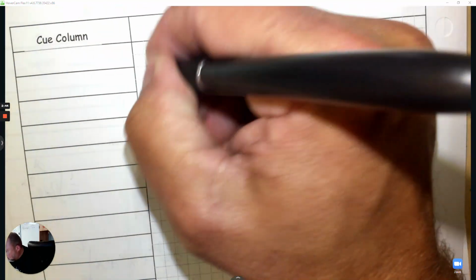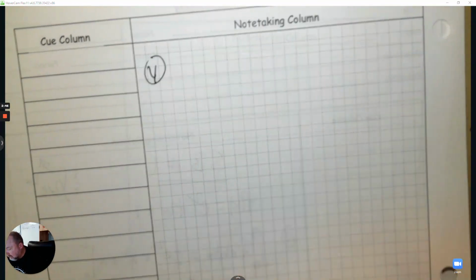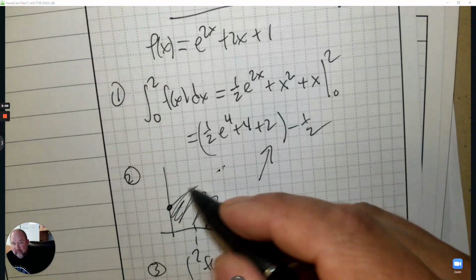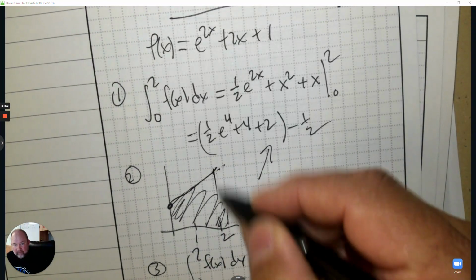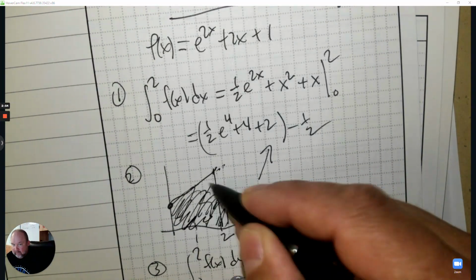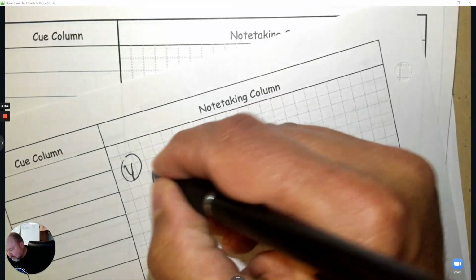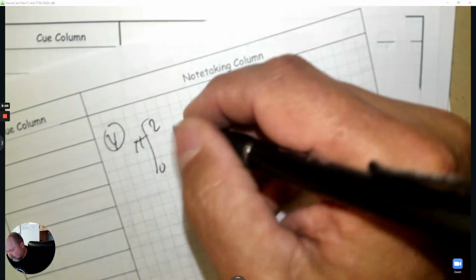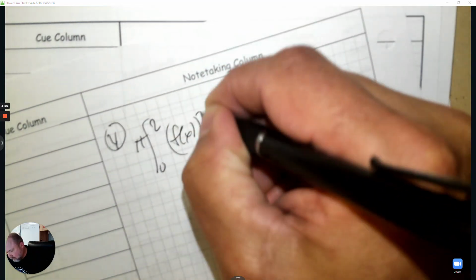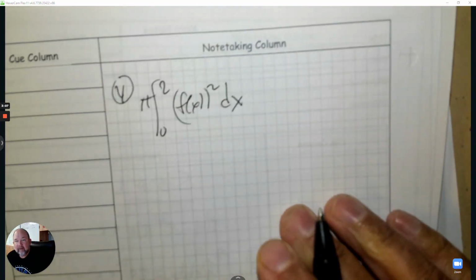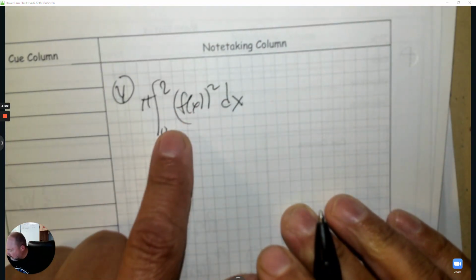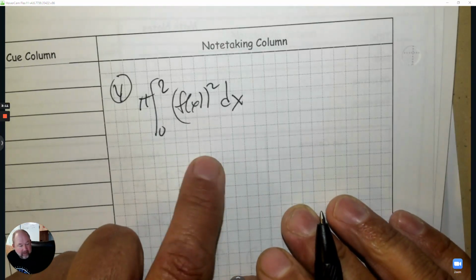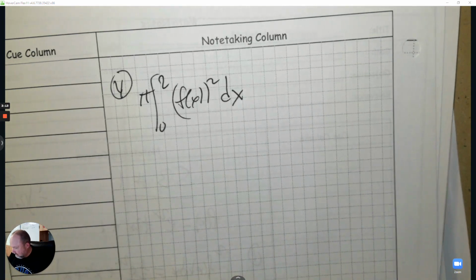Number 4. The volume formed by revolving the region around the x-axis. So when I think of this region that I kind of graphed, that curve here, there is no space there. So if I revolve around it, it's one circle. So that's pi r squared. And that's it. That is going to give me the volume revolving around it. And then you'd use your calculator and you would do it.